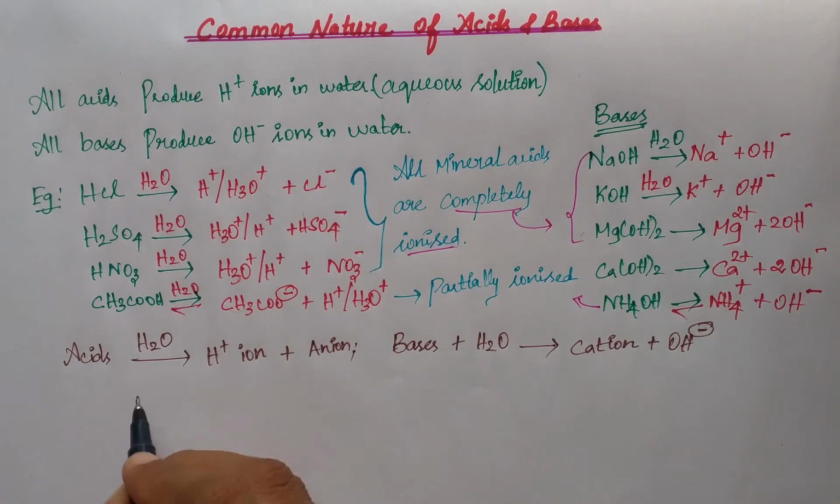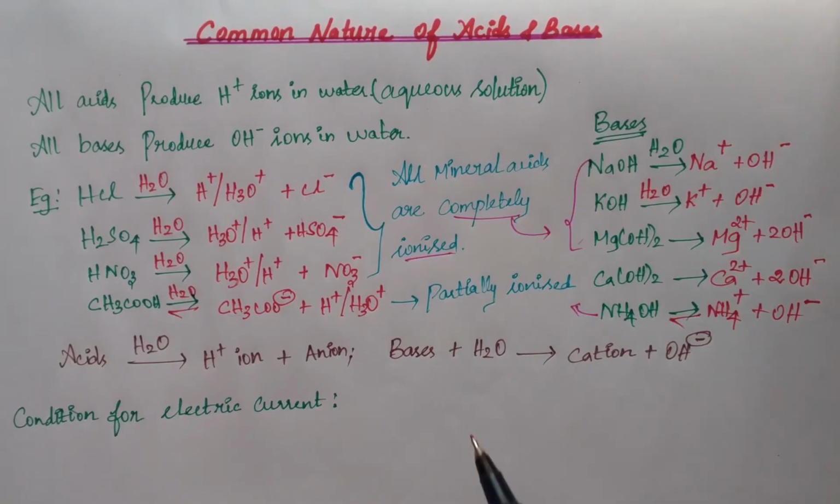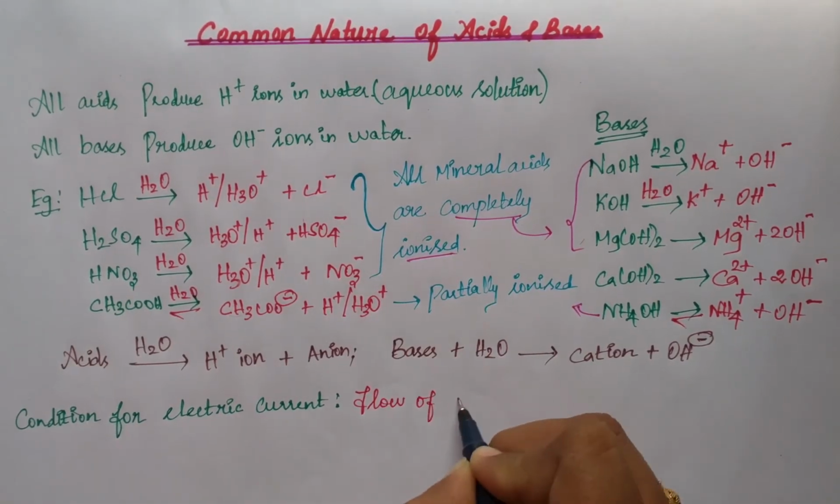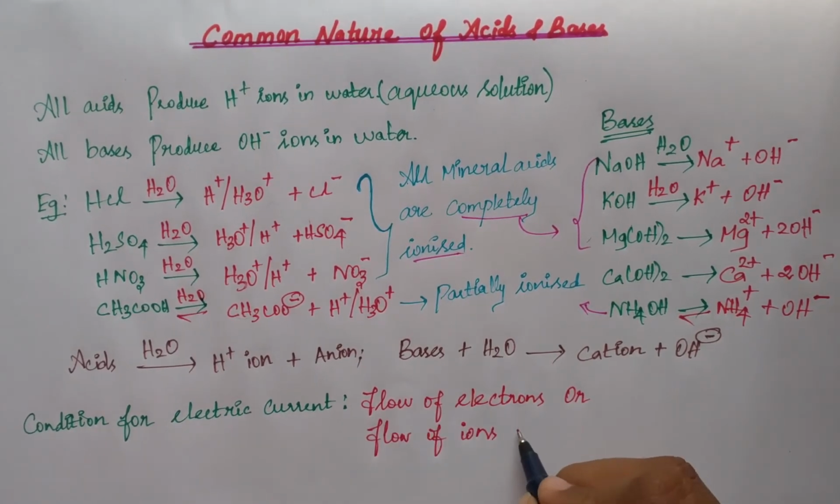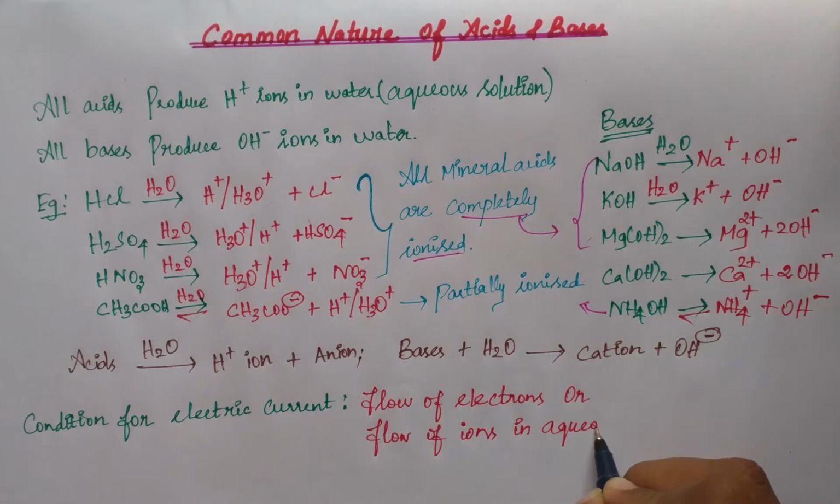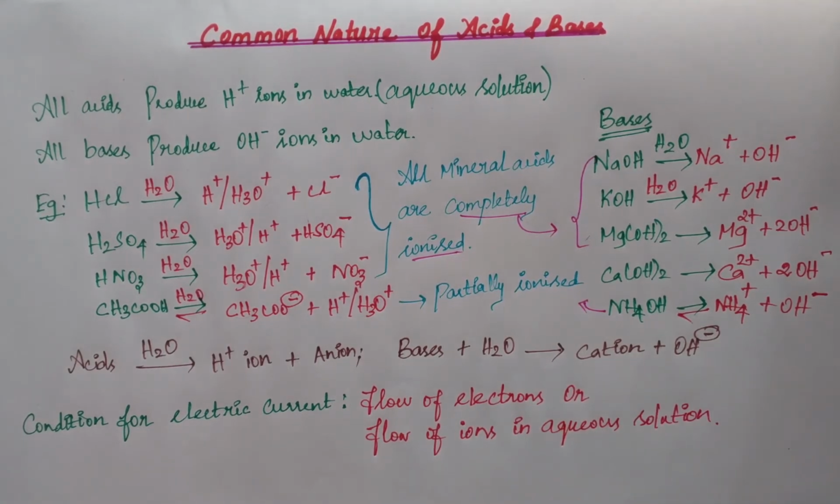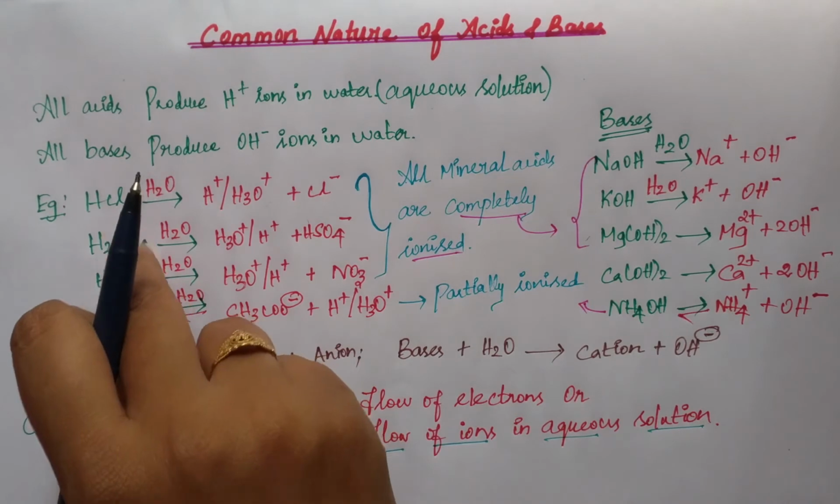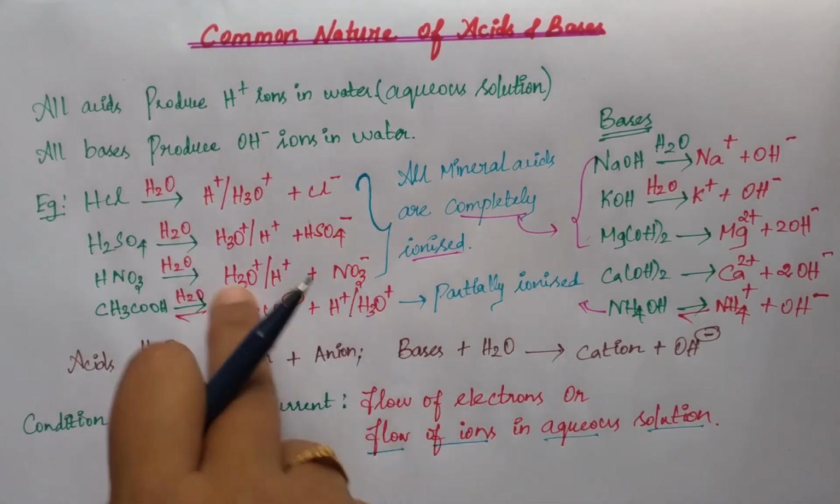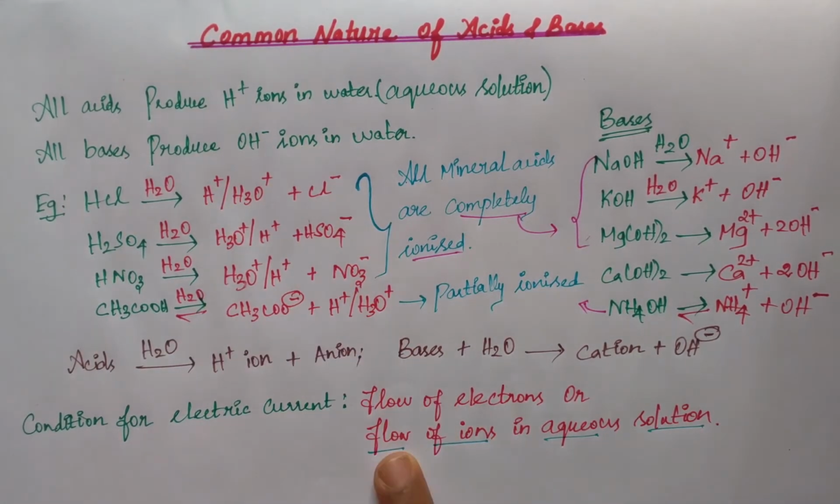Condition for electric current: there should be a flow of electrons or flow of ions in aqueous solution. Here the important point you have to mention is flow of ions in aqueous solution. The first point, flow of electrons, will not be included because here ions are produced when dissolved in water. Whenever ions are moving in the solution, it carries electric current.